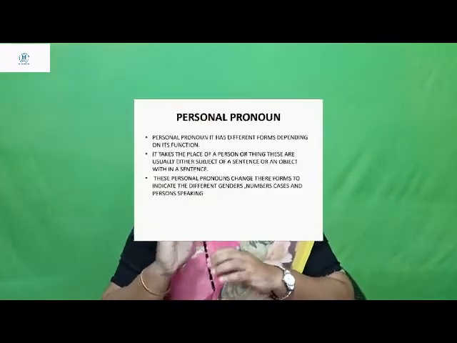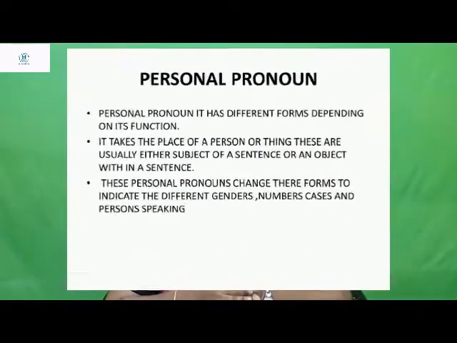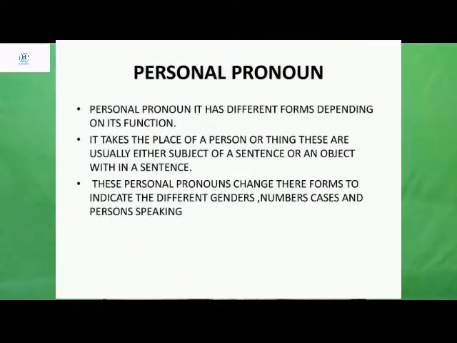First, what are personal pronouns? A personal pronoun has different forms depending on its function. It takes the place of a person or a thing. These are usually either the subject of a sentence or the object of a sentence. Based on gender, and on its case, like subjective case, objective case, possessive case, or on number, the personal pronoun keeps changing.